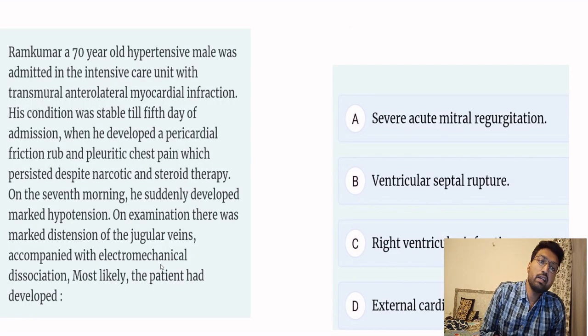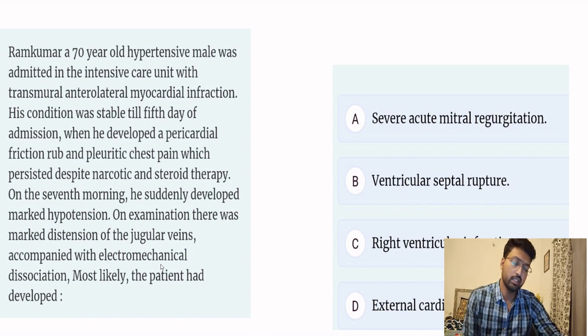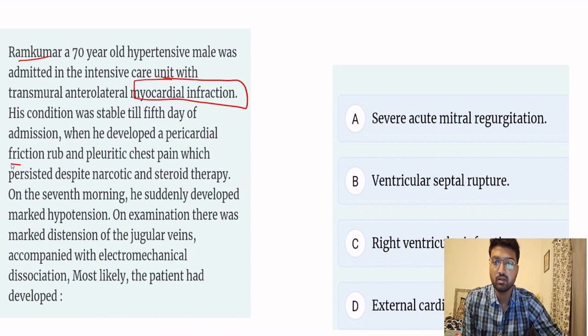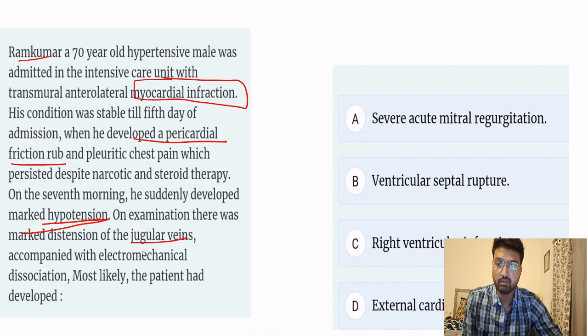So now finally we have come to the MCQ part. Let us just see the MCQs. So see, this is a very long question. Patient came. I just say what are the key points in this question. So he had an MI. After he had an MI, they are mentioning that the patient has a friction rub. Okay, they are also mentioning that the patient had a marked hypotension. There were jugular veins distended, and there was electromechanical dissociation.